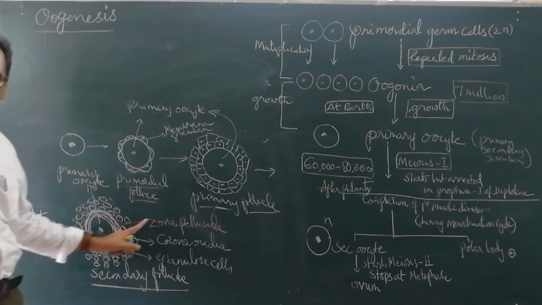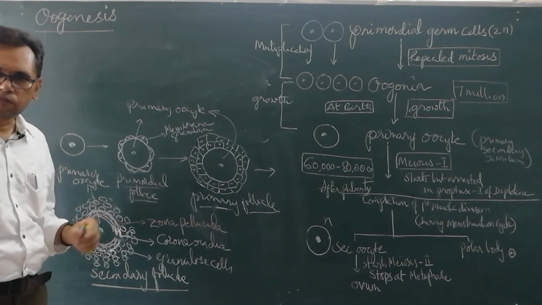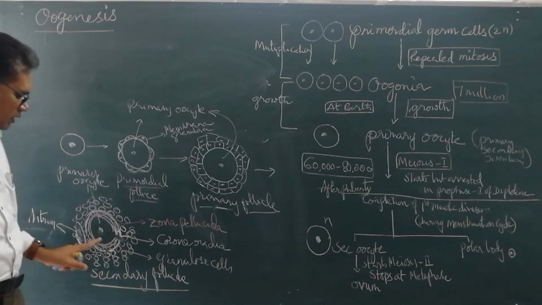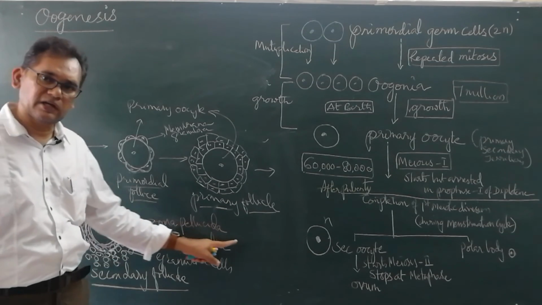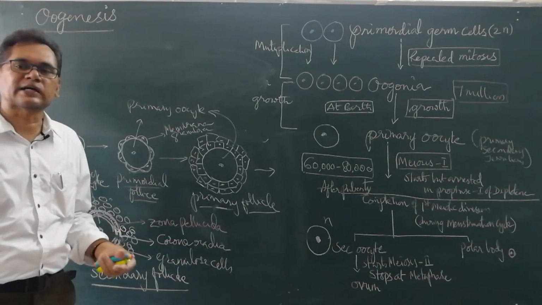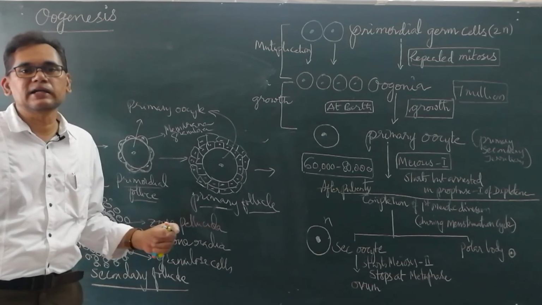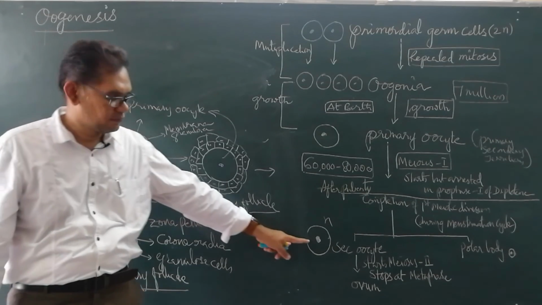Now, the secondary follicle will become the tertiary follicle, where the secondary oocyte is present. Here, it is still the primary oocyte. In the tertiary follicle, there will be a secondary oocyte. Then it matures to become the Graafian follicle. Finally, the Graafian follicle releases the secondary oocyte.